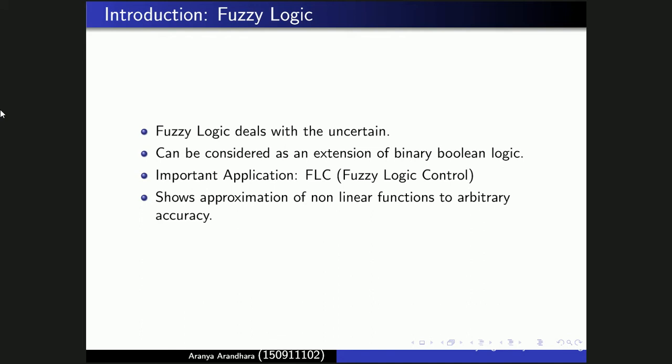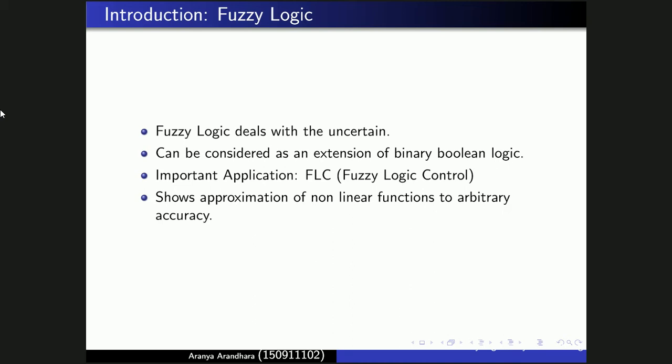Binary Boolean logic is what we've learned so far. Like, if an object is in a set, then it is 1, otherwise it's 0. Fuzzy logic deals with approximations, so there are no fixed values of 0 and 1, but rather the condition can have values from 0 to 1. Then the important application is FLC, fuzzy logic control.